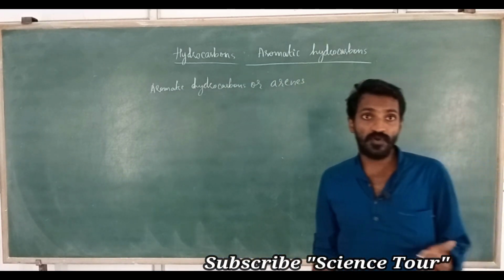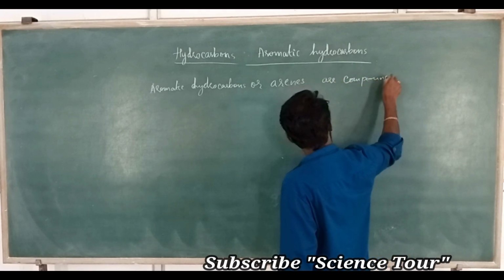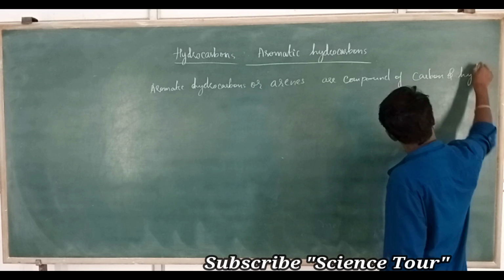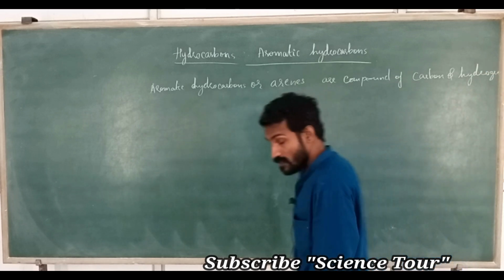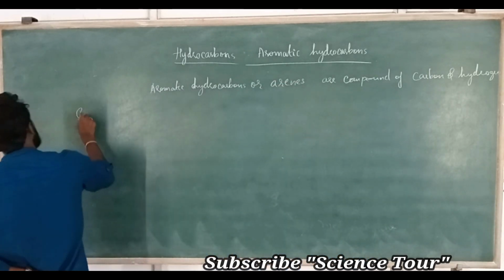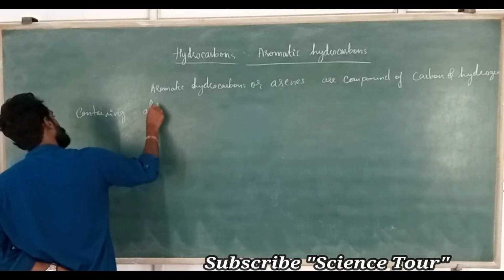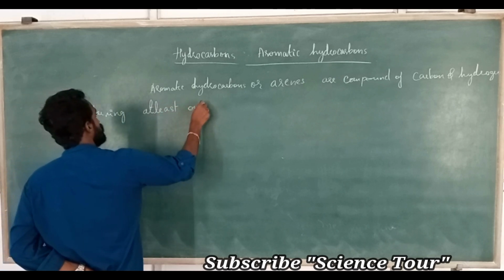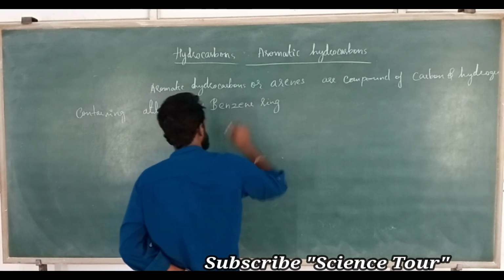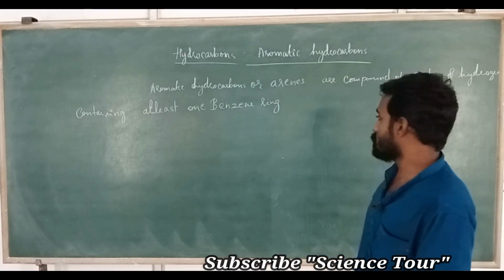Arenes are compounds of carbon and hydrogen containing at least one benzene ring. So aromatic hydrocarbons or arenes are compounds of carbon and hydrogen containing at least one benzene ring.